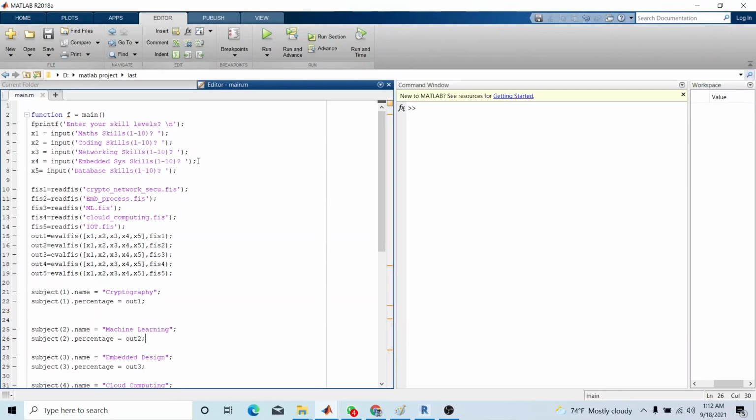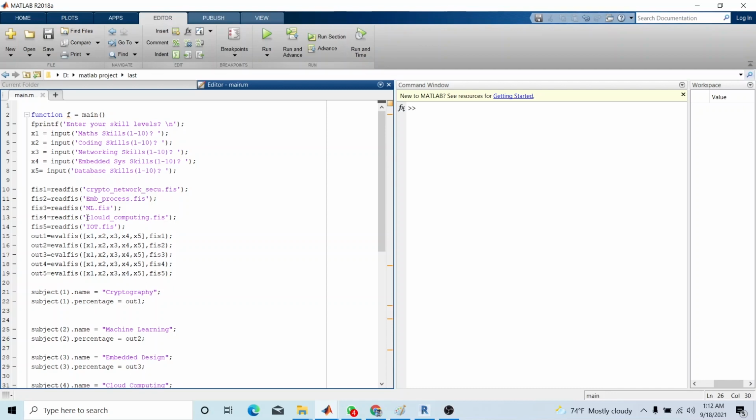Moving to the deployment of our decision making application. First we create a function to get the input from the particular student: the skill levels of math, coding, networking, embedded system and database. We already created the FIS files from the fuzzy system.